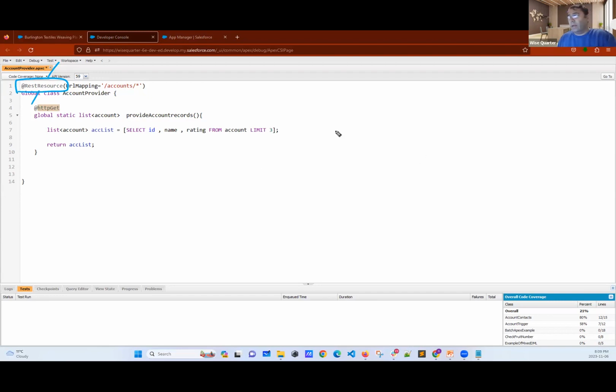We are providing. Now, you should think that, okay, they have a method with HTTP get, and when I ask the get method, they will provide something. It's really simple. No, this is not the code we are going to write. We will write, I don't know, maybe hundreds of lines, but just in here, if they want some account, I will give them 3 accounts with 3 fields. That's all.